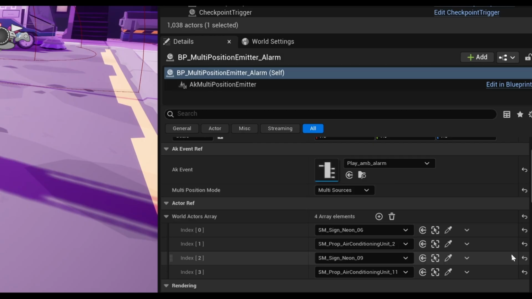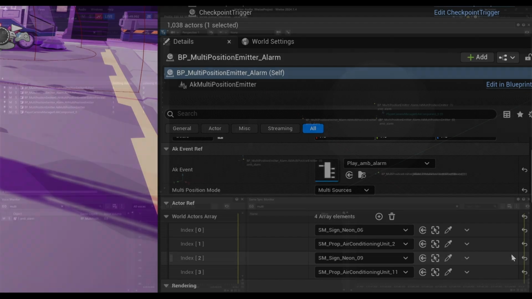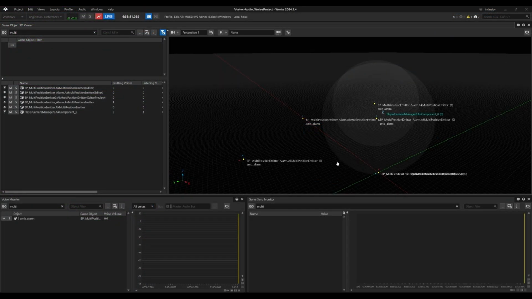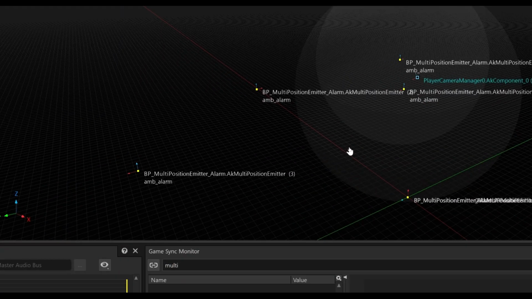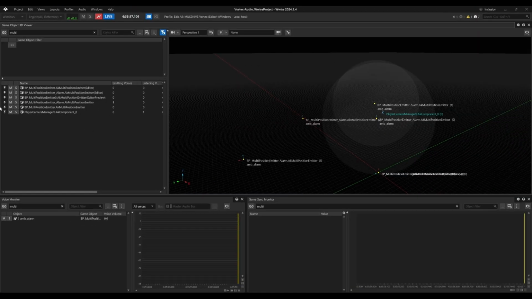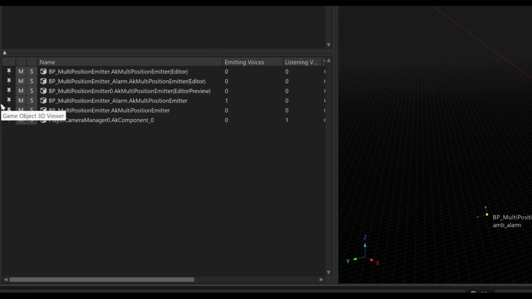Along with the multi-position mode, it gives me great flexibility to create a highly dynamic ambient system. In Wwise, you can see that it's utilizing all of these different game objects to play the same sound, while keeping its footprint very low at just one voice.